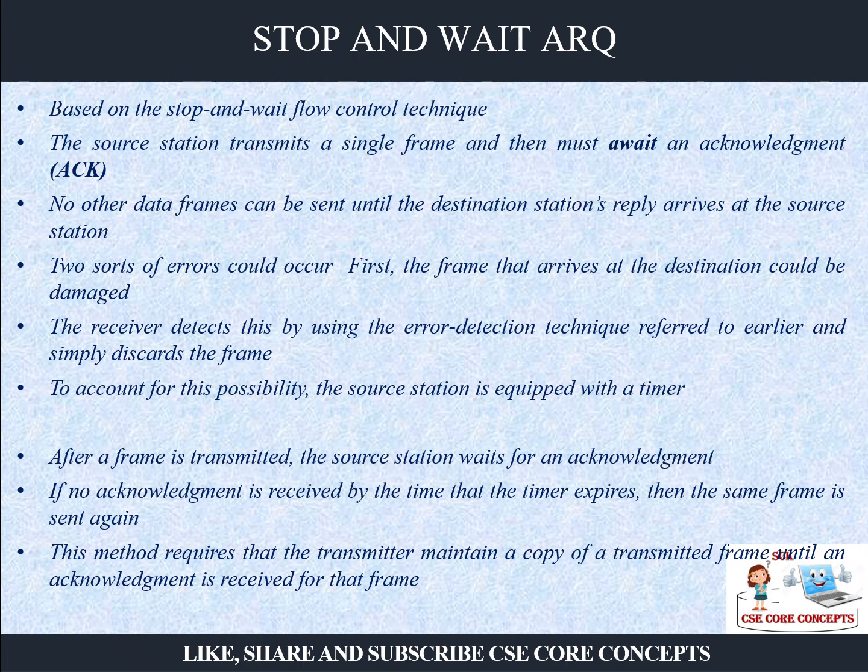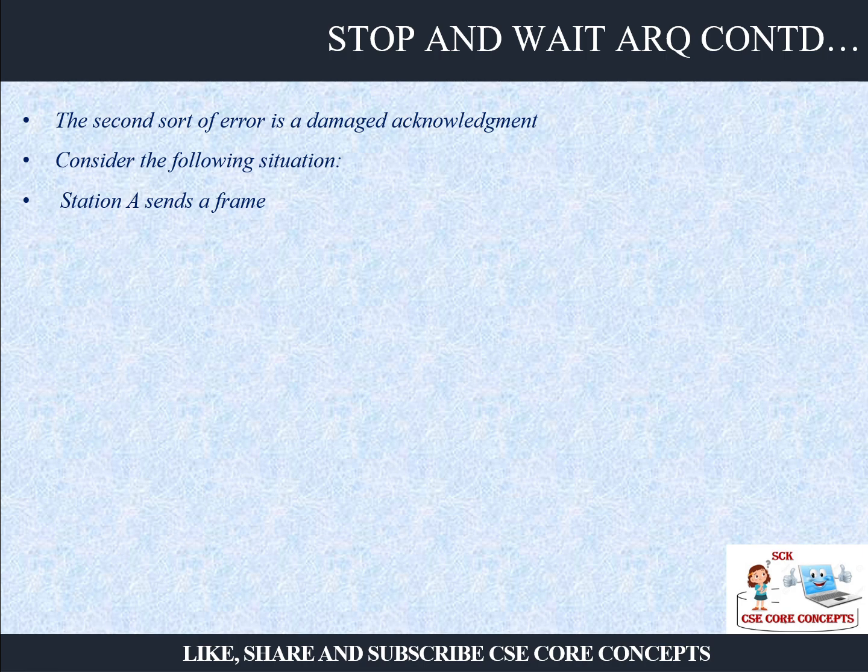The second error can happen: the frame has been received by the destination very nicely, and the destination is sending you the acknowledgement, but that acknowledgement got damaged. So now what will happen? Again, the station is waiting for the acknowledgement.